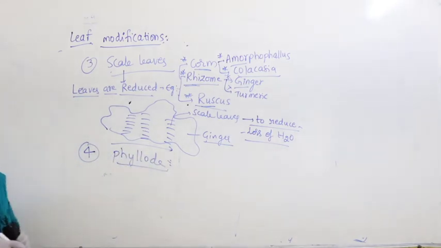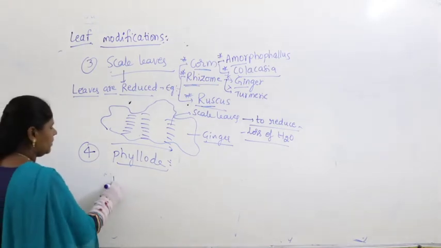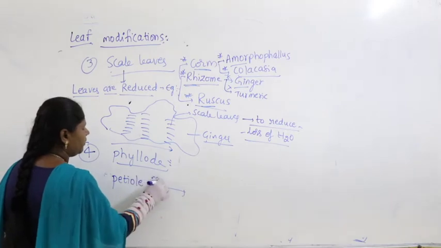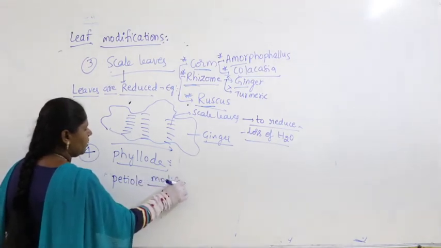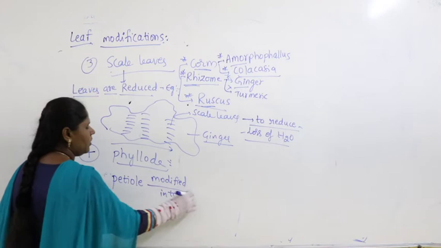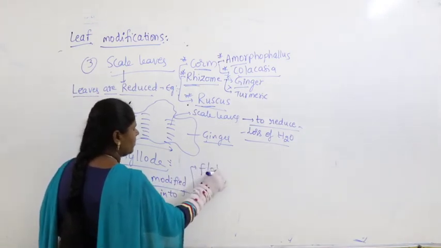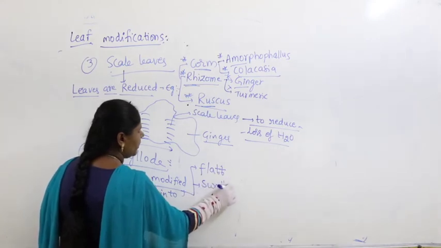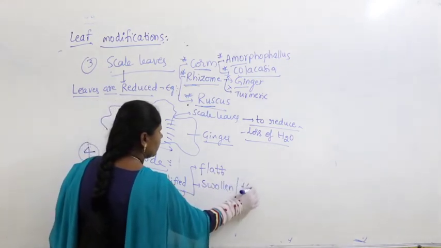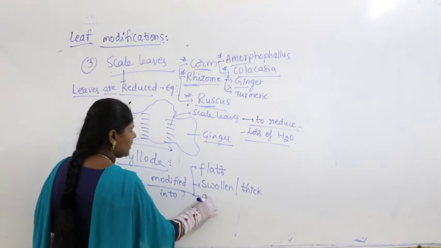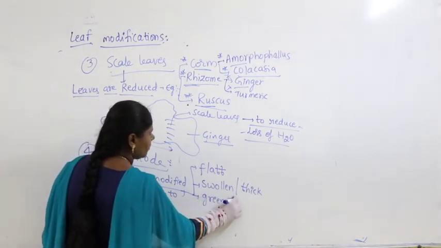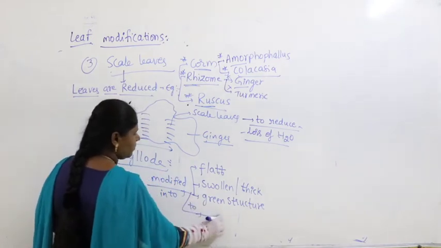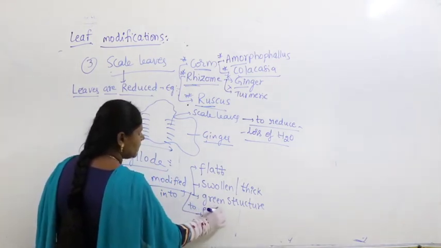Next one is phyllodes. In this phyllodes here, petiole modified into a flat, swollen, or we write thick, a green structure for what? To perform photosynthesis.